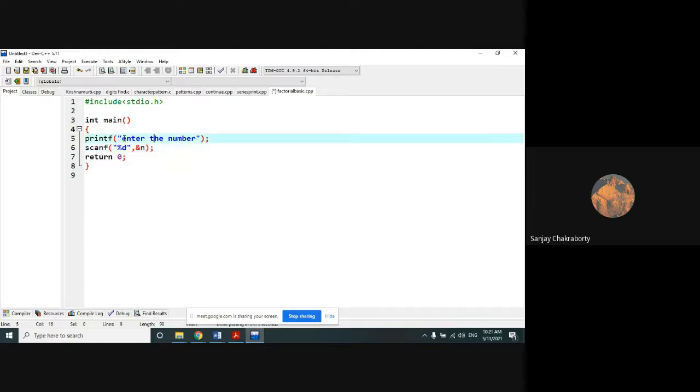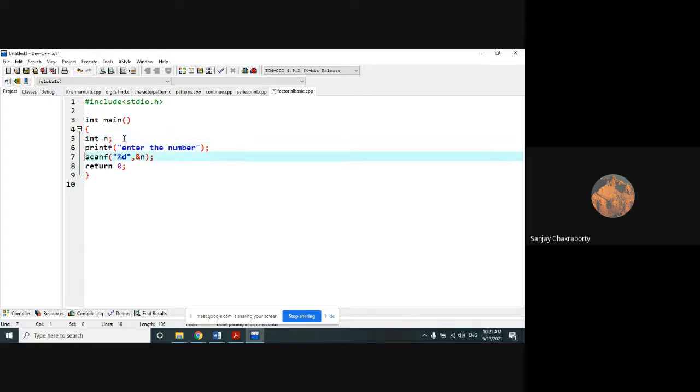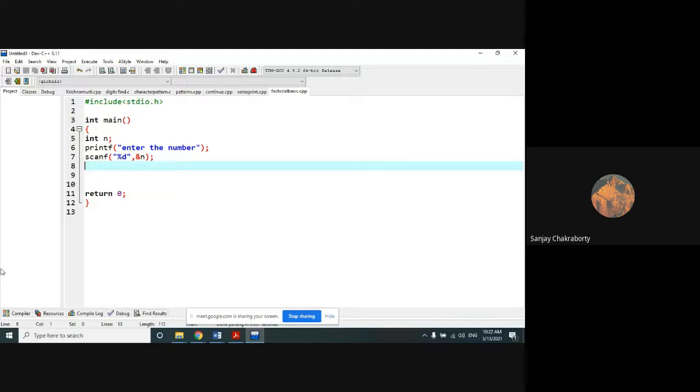That means through the terminal or keyboard at runtime, the user will enter that number on which factorial will be performed, right? Clear? So if you remember, during the flowchart design we used a looping execution statement, that means a feedback loop or the go-to statement during the algorithm to represent the factorial of a number, because the same job will be done multiple times. Okay, that is called factorial.